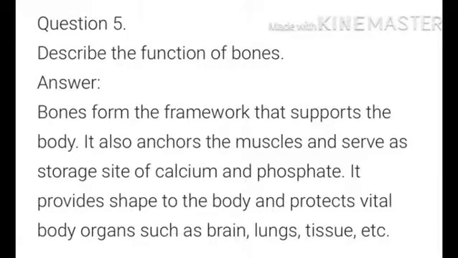Now describe the function of bones. Bones form the framework that supports the body. It also anchors the muscles and serves as a strong site of calcium and phosphate. It provides shape to the body and protects vital body organs such as brain, lung tissues, etc.